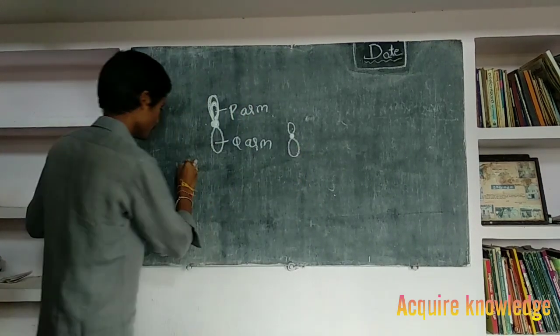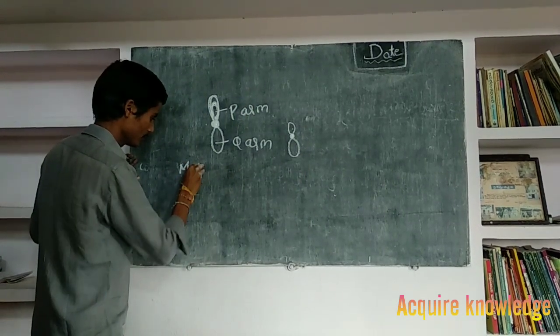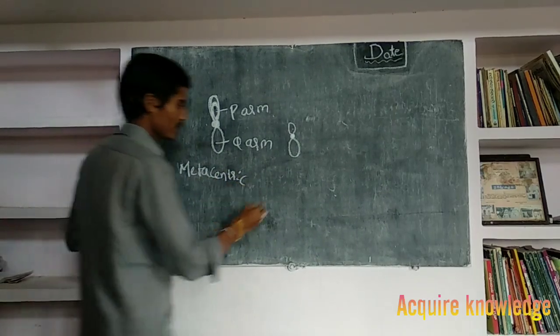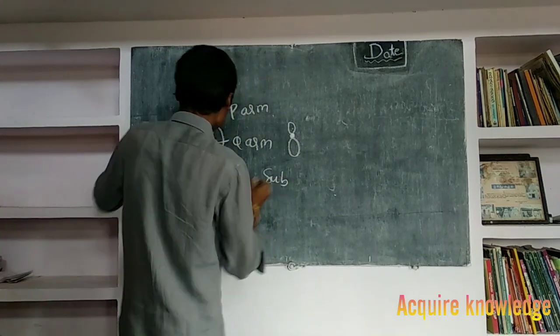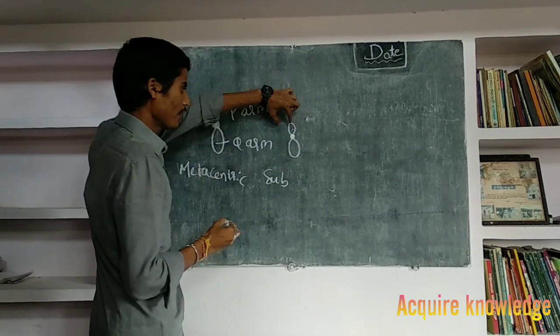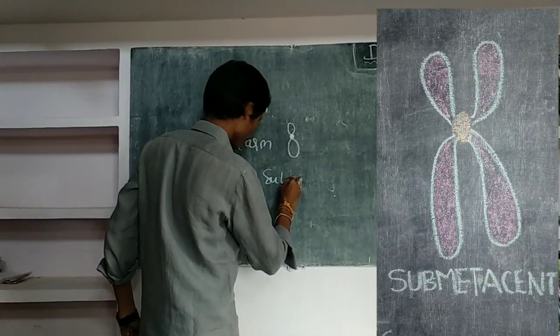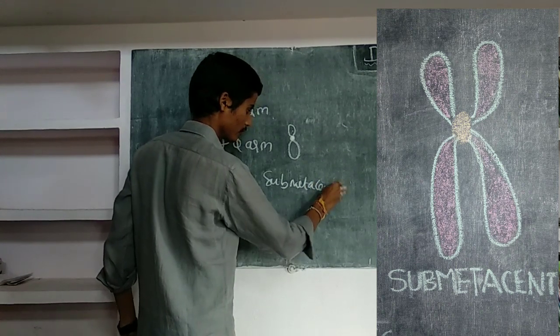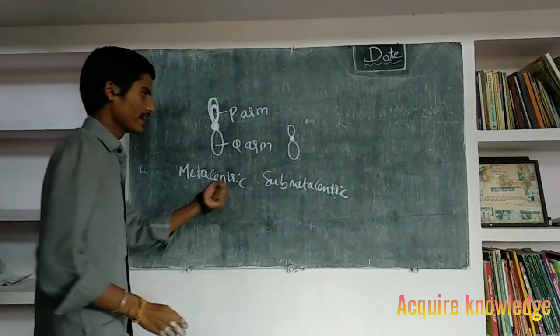This is submetacentric, where the centromere is slightly away from the middle. Submetacentric.